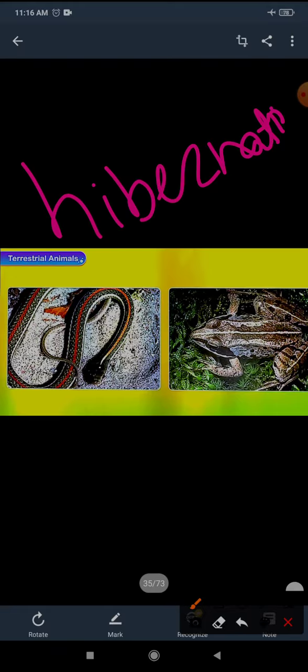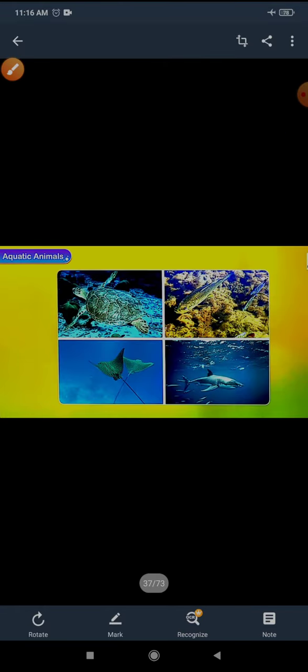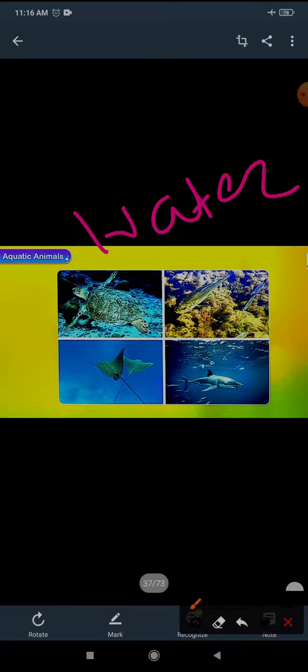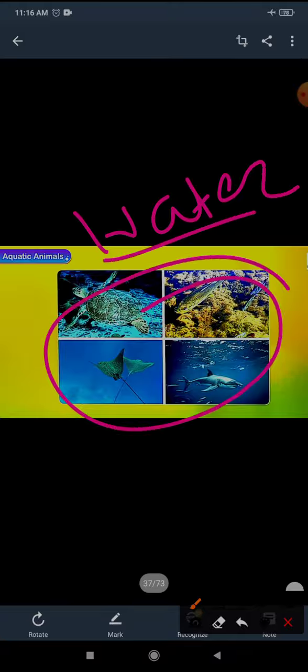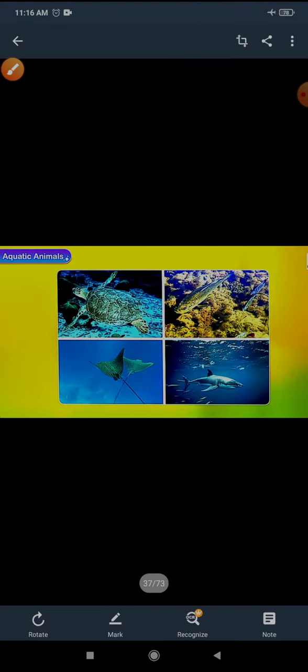Now, today I am going to explain aquatic animals. What are aquatic animals? As per the name, aquatic animals are the animals that live in water. Here you can see in this image, look carefully, the image of a fish and a turtle.